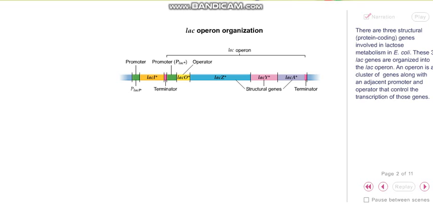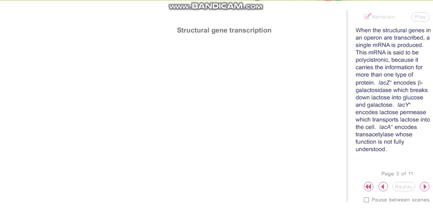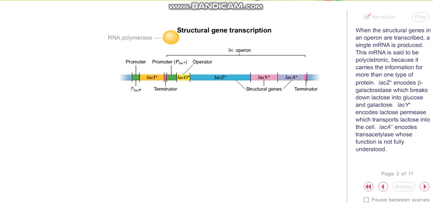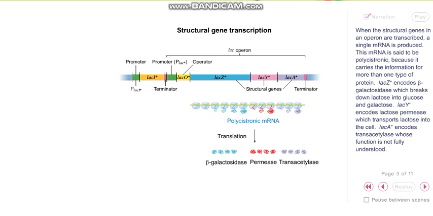coli. These 3 Lac genes are organized into the Lac Operon. An operon is a cluster of genes along with an adjacent promoter and operator that control the transcription of those genes. When the structural genes in an operon are transcribed, a single mRNA is produced. This mRNA is said to be polycistronic because it carries the information for more than one type of protein.